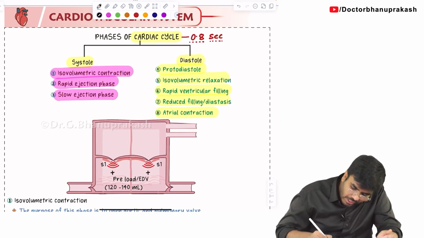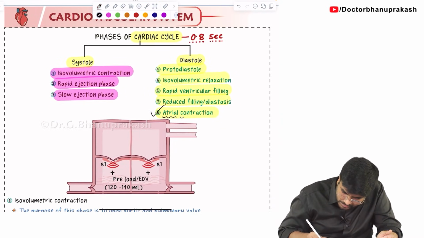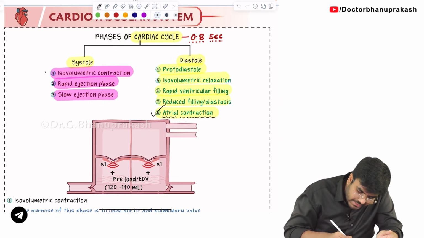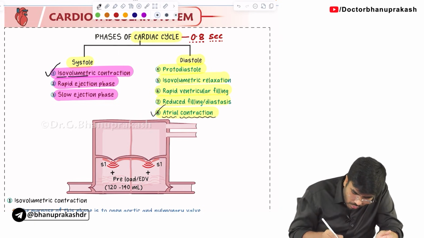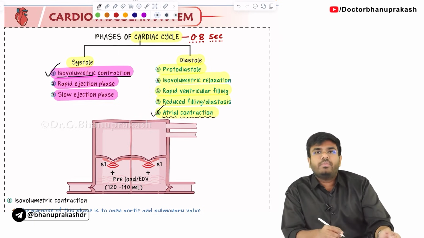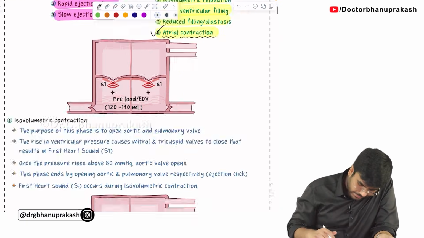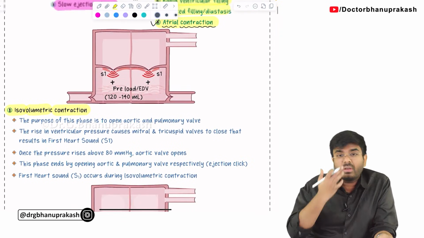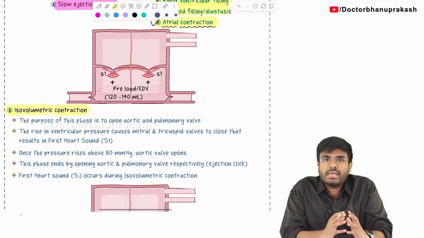See, successfully we have completed the atrial contraction. Now, after atrial contraction, the next phase that's going to begin is isovolumetric contraction. Isovolumic contraction. We are entering into the systole. So, highlight here, isovolumetric contraction. Now tell me, what exactly happens during the isovolumetric contraction?